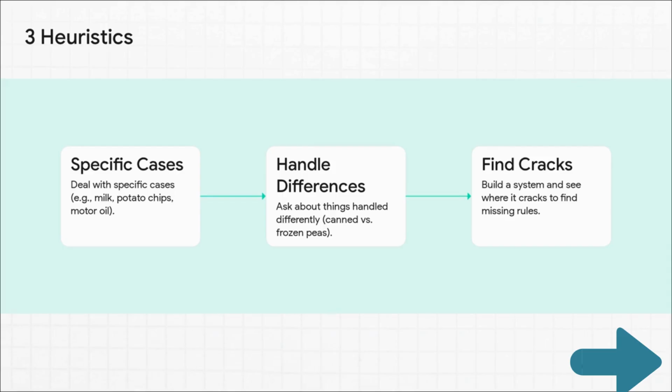First, you get specific. Don't just ask for general rules. You ask, how do you handle milk? What about potato chips? What about motor oil? Second, you ask about things that seem alike but are treated differently, like canned peas versus frozen peas. This uncovers hidden rules and categories. And third, you just build a version of the system and see where it breaks. Every time it messes up, you've found a rule that you were missing.